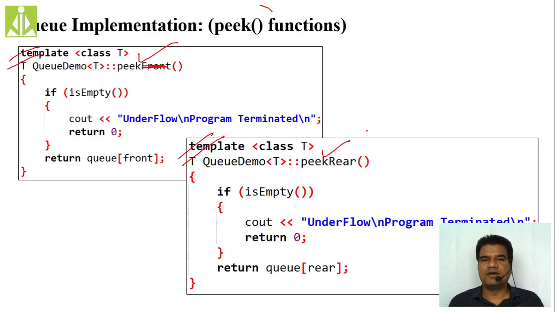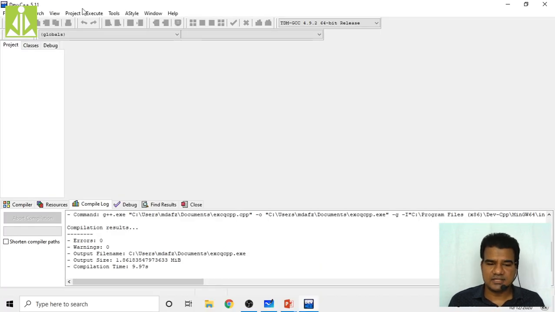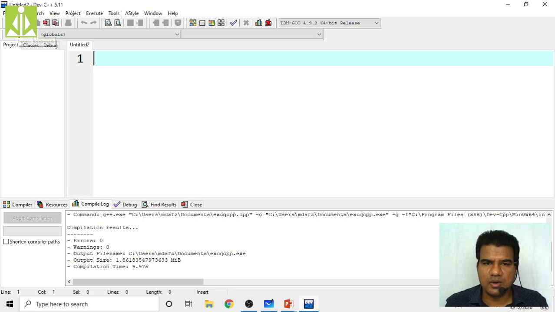So with this, we are done with the concept of queues. Now we do the implementation of this queue with the help of templates. So quickly we see the implementation. The understanding is very important. As I said, what is the NQ operation, what is the DQ operation, what is size, what is empty, what is isFull. You have to be familiar with all these operations and be in a position to implement them. Don't consider the complete program as a single program. Rather, divide the program into small functions and become familiar with those functions.